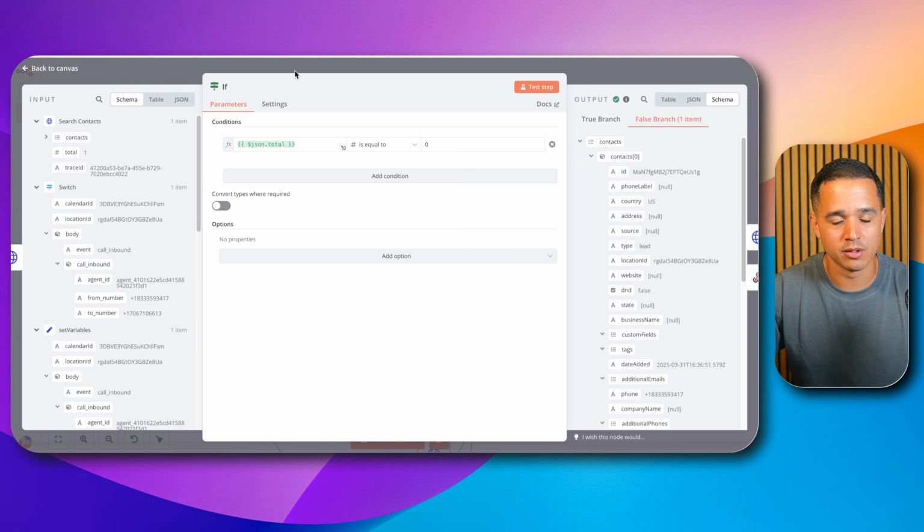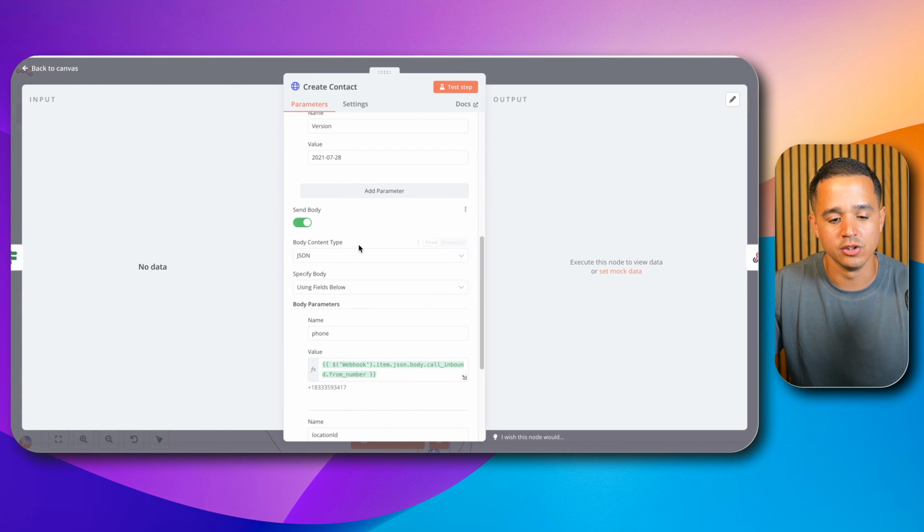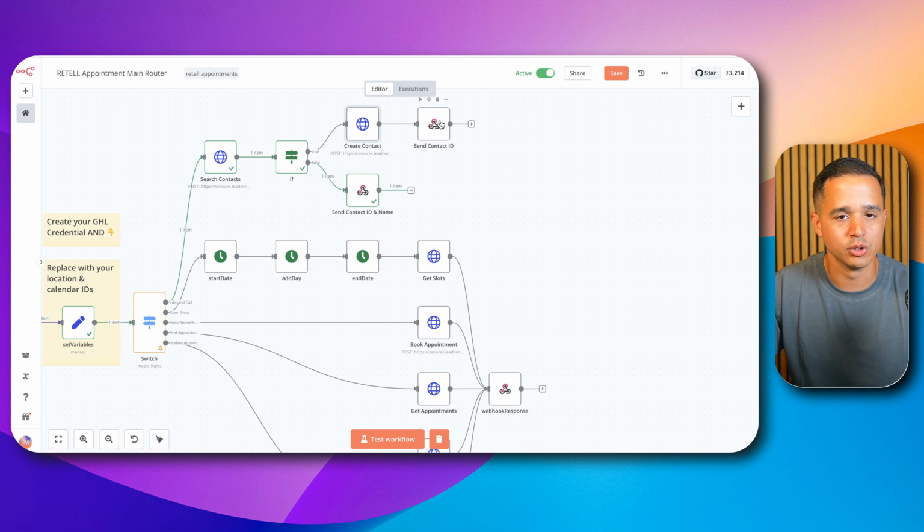However, if it was equal to 0, that means there's no contact in our CRM for that appointment or for that contact. And so it would come up here to the true section, because if it was equal to 0, it would go to true, and then we would create a new contact using that caller's phone number, and then we would just respond to Retell and give Retell the contact ID.